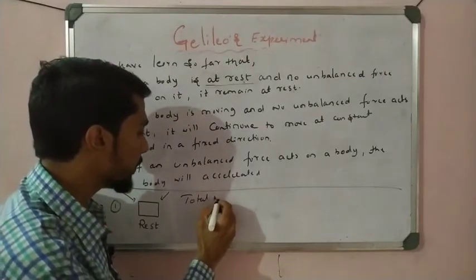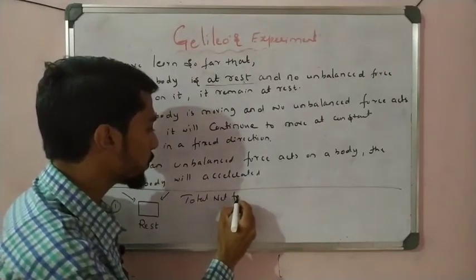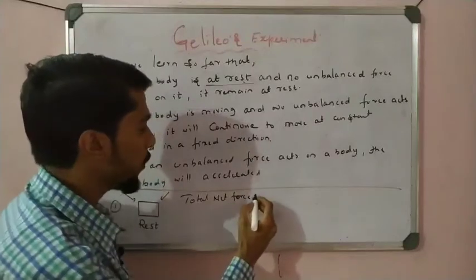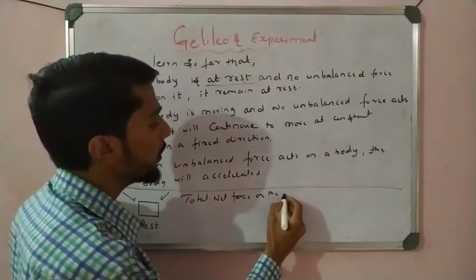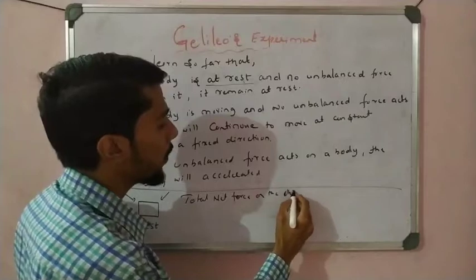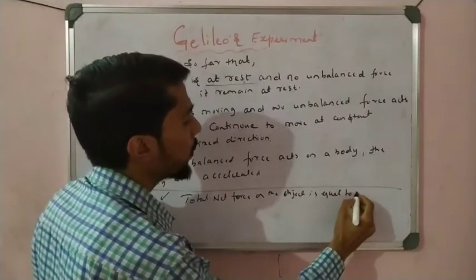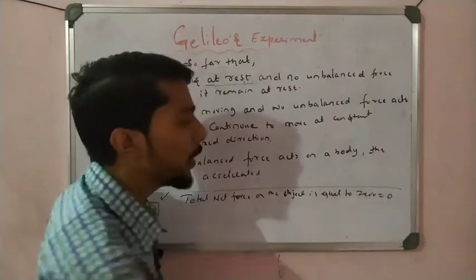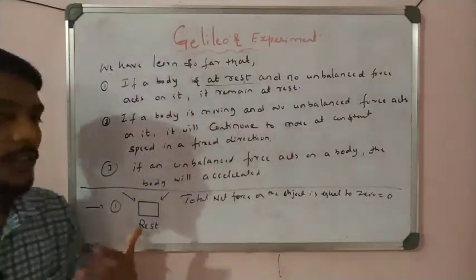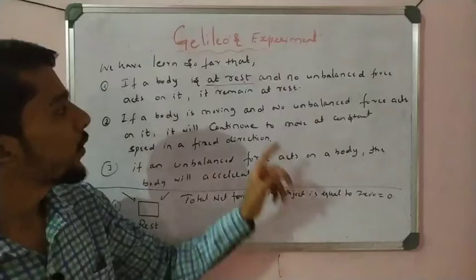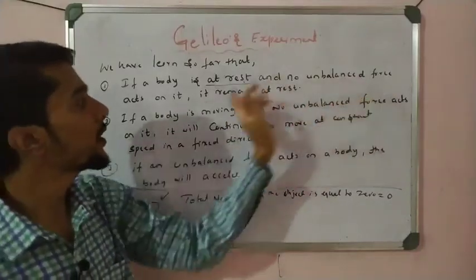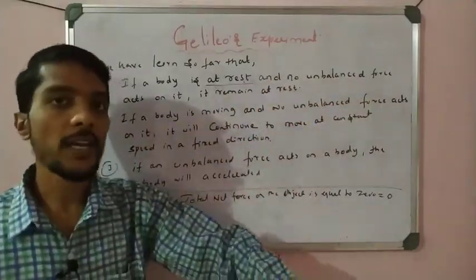Total net force on the object is equal to 0. Then what happened? The body is at rest. Okay, that is called no unbalanced force. The body remains at rest. Okay, it does not move.